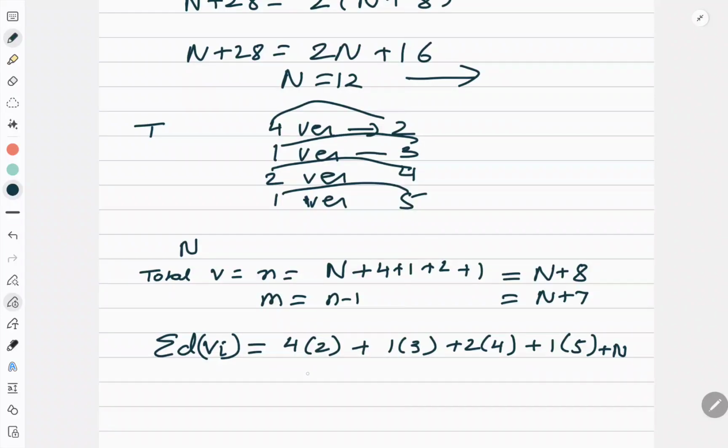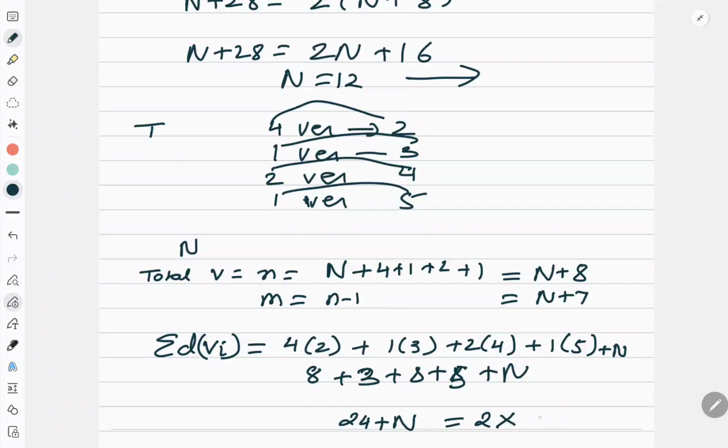Okay. So how much I am getting? 8 plus 3 plus 8 plus 5 plus n. So 16, 17, 18, 19, 24. 24 plus n is the sum of the degree. By handshaking property, this is equal to 2 into number of edges. And number of edges are n plus 7.